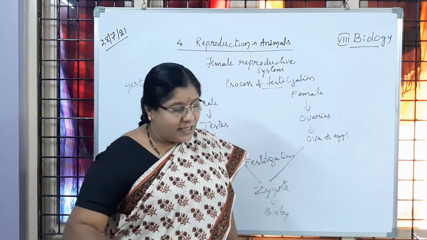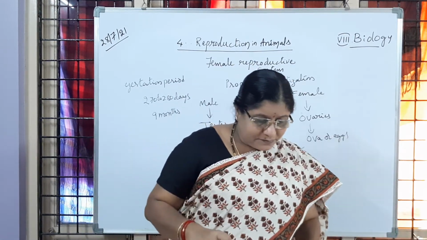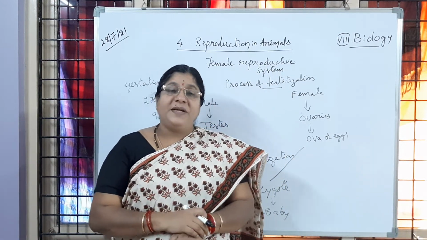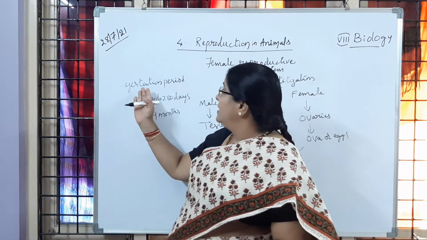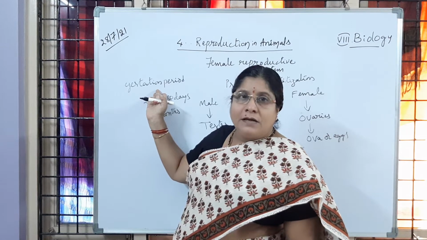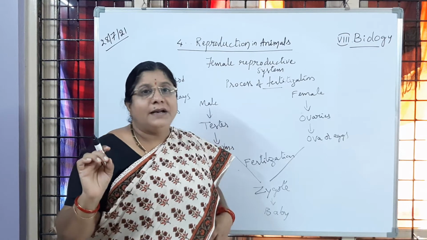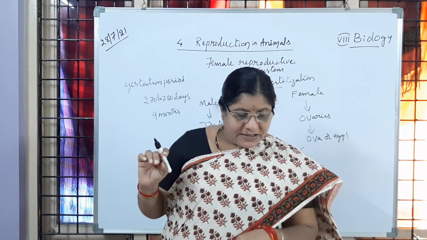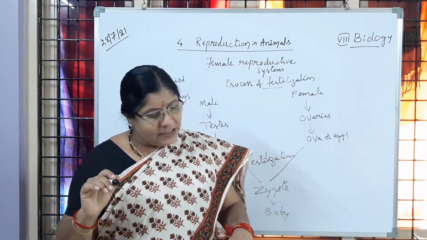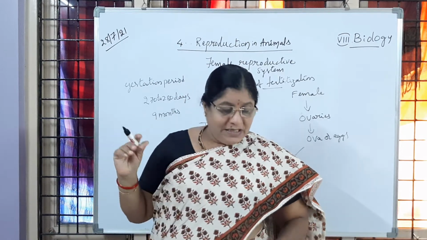Have you followed? Then coming to the next points here. You can learn it as the gestation period, or we can also call it the pregnancy period. Gestation period means development of baby from zygote in the uterus of the mother. It is also called the pregnancy period, and it is about 270 to 280 days, which is also 9 months time. Is it clear to you?